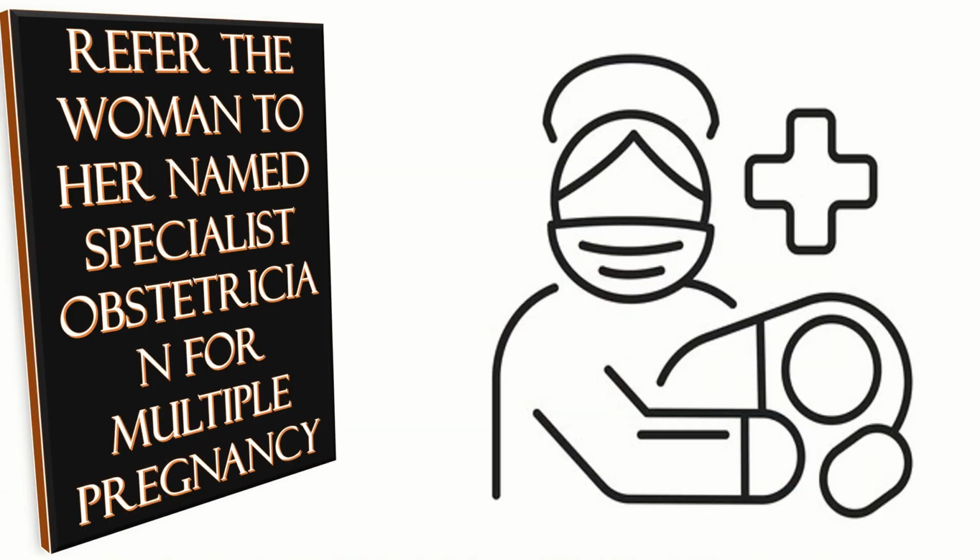Refer the woman to her named specialist obstetrician for the multiple pregnancy in her second or third trimester for further assessment and monitoring if the amniotic fluid of one baby has a DVP depth in the normal range and the amniotic sac of another baby has a DVP depth of less than 2 cm or 8 cm or more.